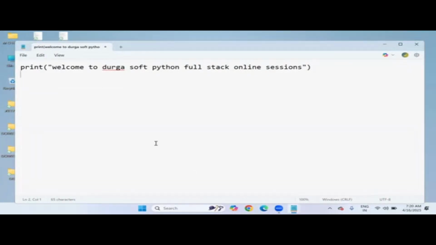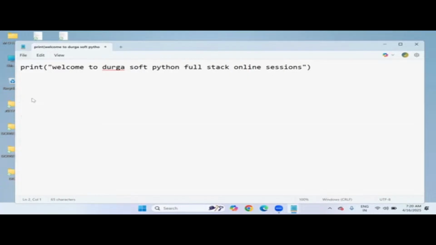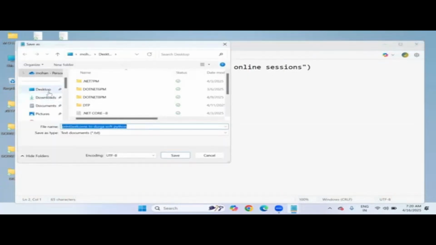But you must save this file with .py. Notice this, how to save it: simply go to the File menu and Save, and choose the location where you want to save. I'm choosing the desktop. Now give any file name, like sample.py. The .py is mandatory, remember.